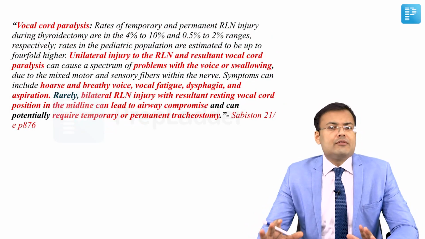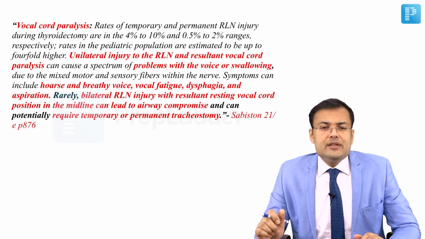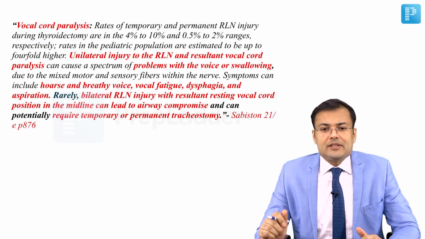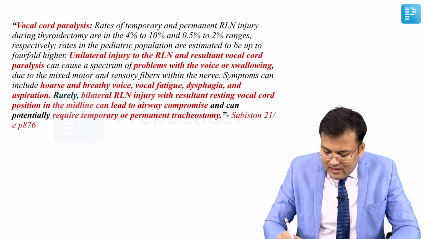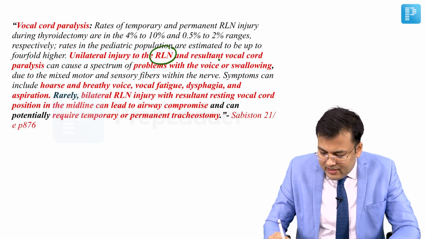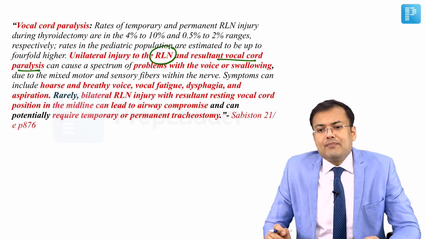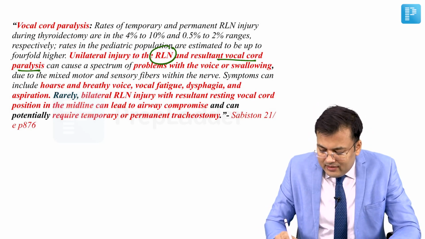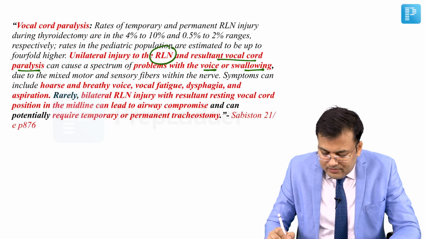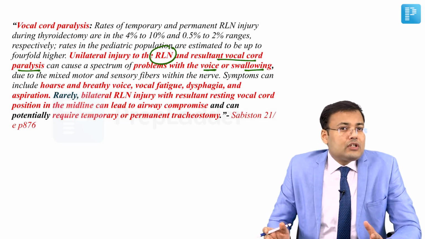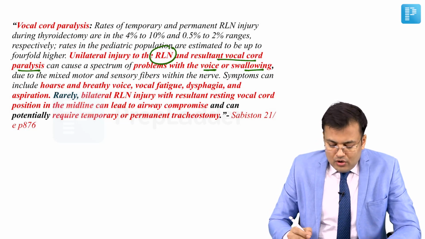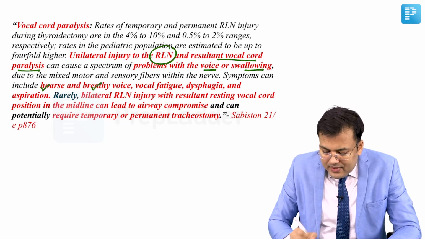See the important points which are written for nerve injury during thyroidectomy in Sabiston. So unilateral recurrent laryngeal nerve injury and resultant vocal cord paralysis can cause a spectrum of problems, and generally there is a problem with voice or sometimes with swallowing. So what are those symptoms? Symptoms are hoarseness and breathy voice.